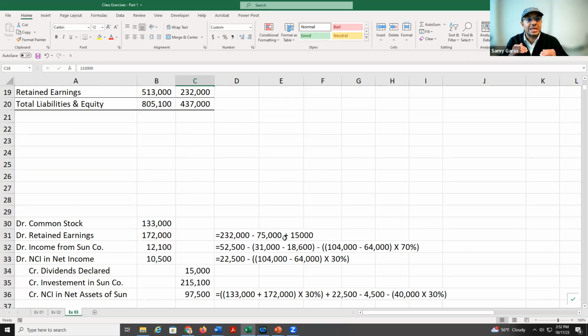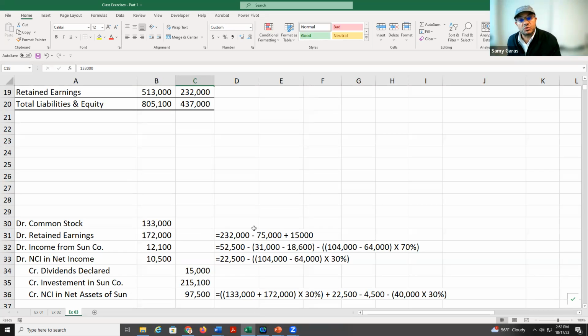Why? Because I'm going backwards. We used to say beginning balance plus net income minus dividends equals ending balance. Now my ending balance is 232, so I go backwards. I subtract the net income and I add the dividends to get the beginning balance. So the beginning balance here is $172,000.